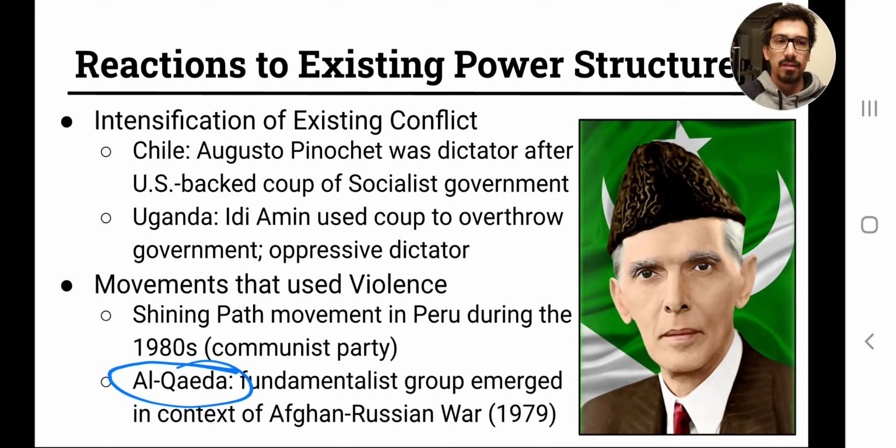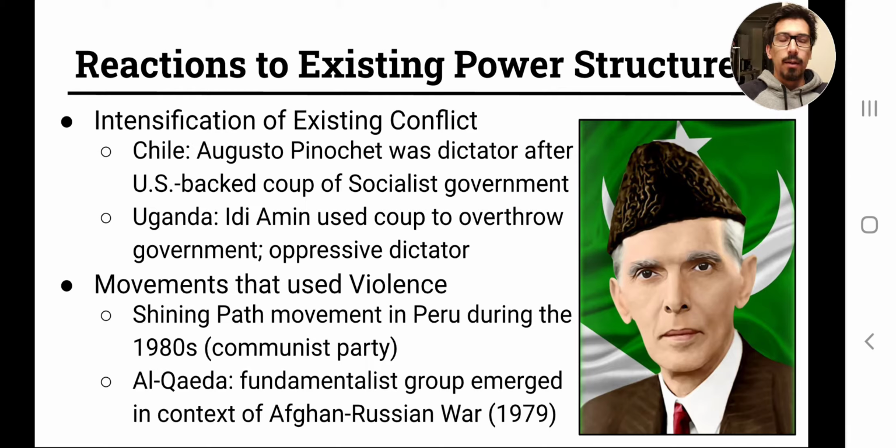We know them because of 9/11, but they have existed since the end of the 1970s. They're a fundamentalist Islamic group which emerged during the Afghan-Russian War. So when the Soviets invaded Afghanistan in 1979, there was a group called the Mujahideen, and Al-Qaeda was a group that, I'm not saying they were part of the Mujahideen, but they were tied to the Mujahideen as part of the resistance effort against the Russians.